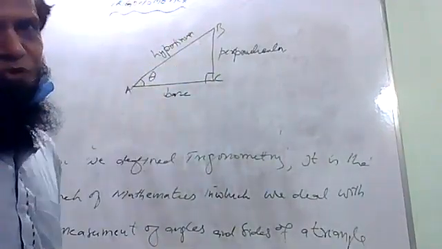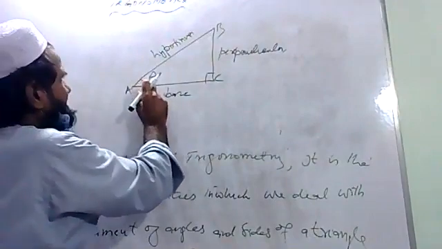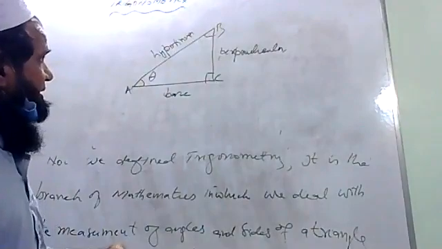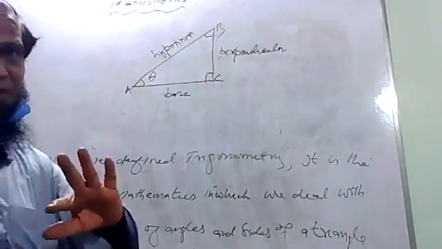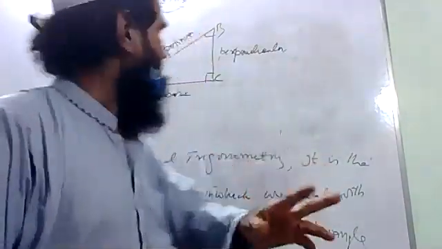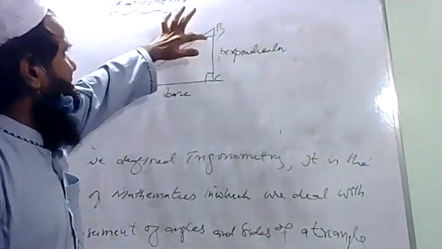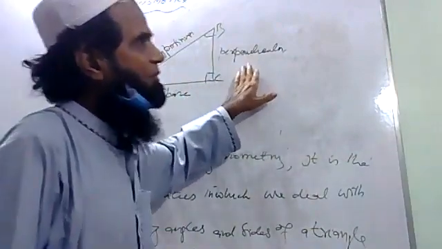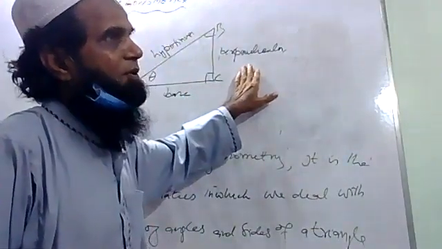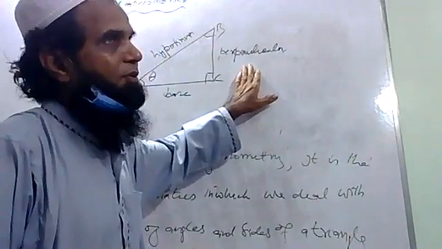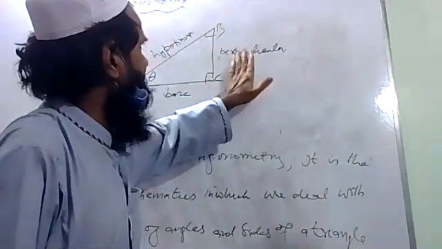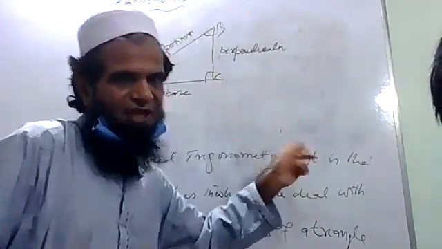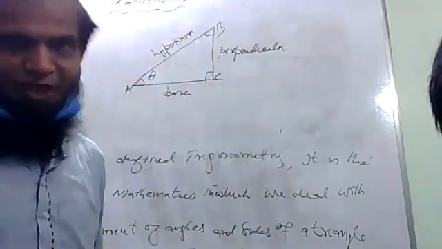Suppose one of the students says, "No, sir, we are not considering this A, we are considering theta." At that time, the names of the sides will be changed. If you are considering this angle B, this base will become the perpendicular, and this will become the base. Clear? So in the next lecture, I will tell you about the ratios of the two. Thanks.